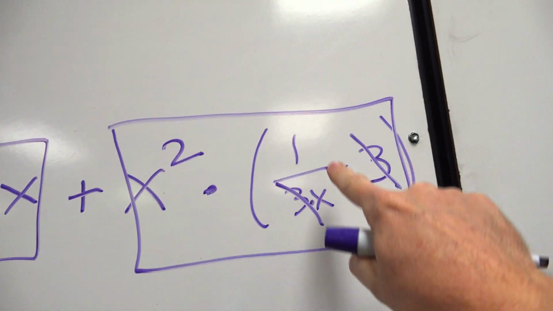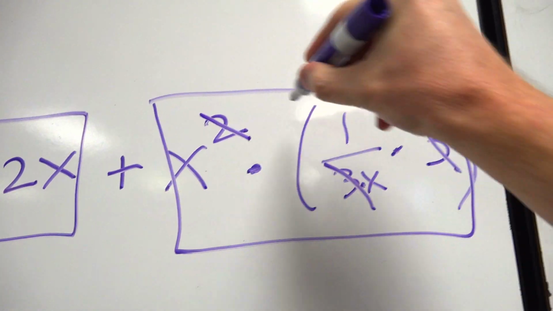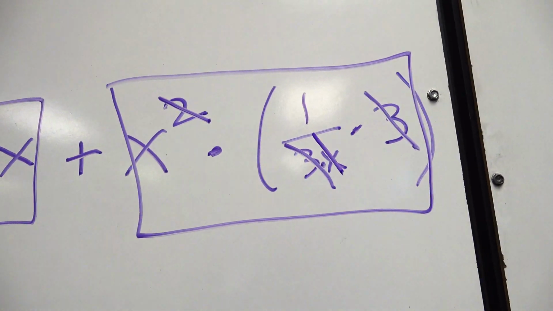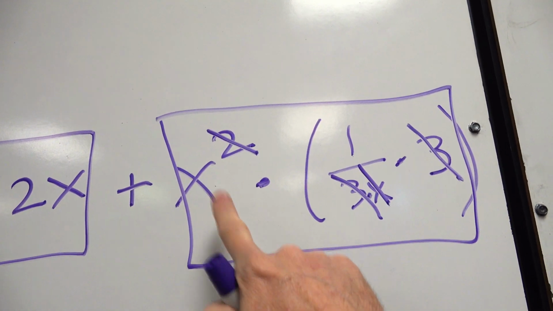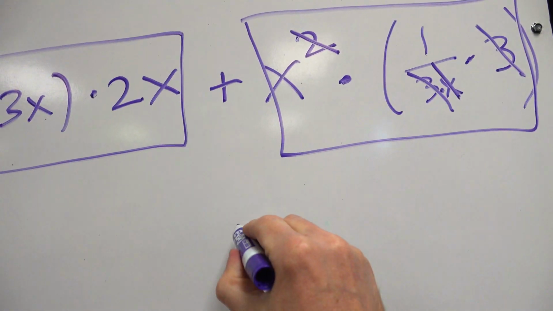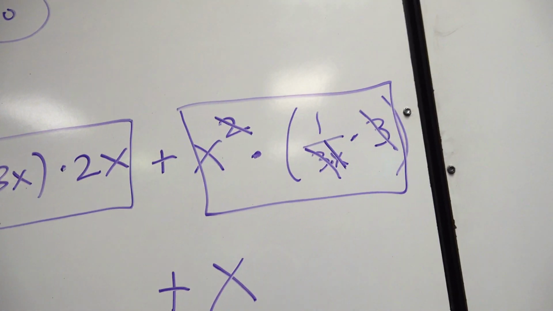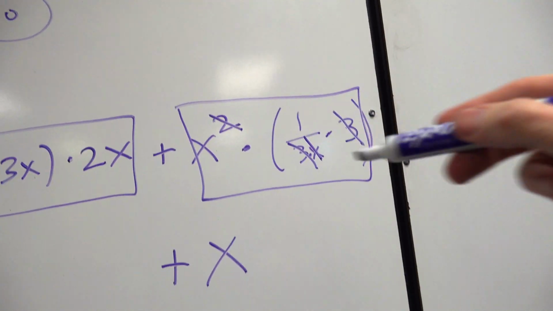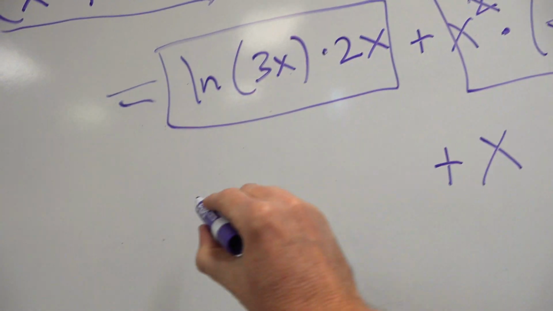By the way, x squared over x can also be cross canceled. Take an x out of each one. So actually group B is nothing more than just x. All right? So you will lose a couple of points if you don't do that. You've got to pay attention to your algebra. And this is a very special problem where a lot of stuff cross cancels. It's rare we get that much in calculus to cross cancel.